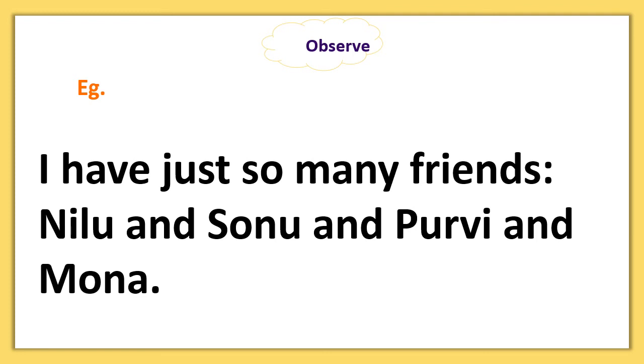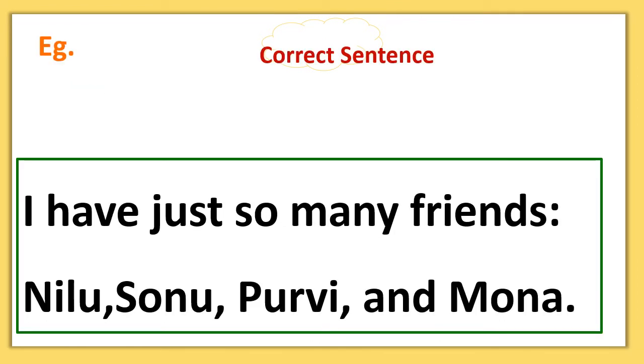We cannot place and so many times in a sentence. This sentence should be like this: I have just so many friends: Neelu, comma, Sonu, comma, Purvi, comma, and Mona.